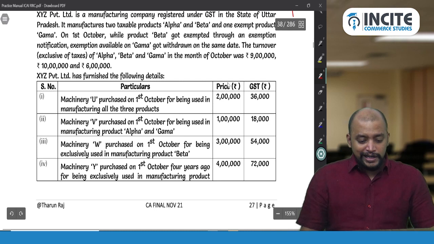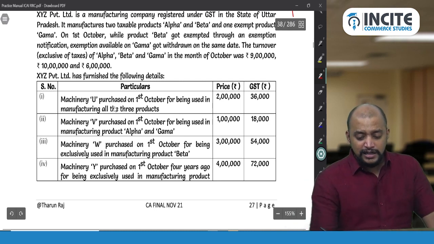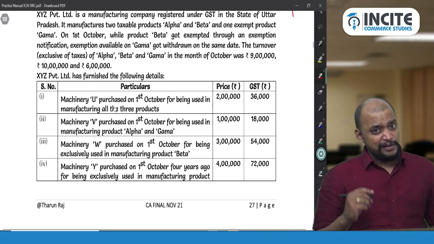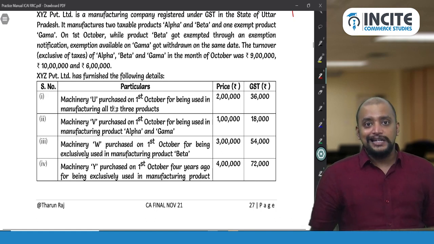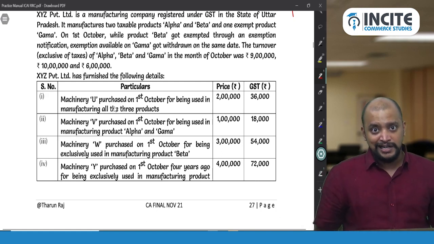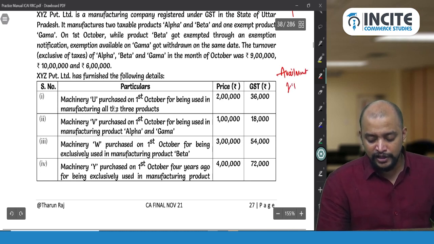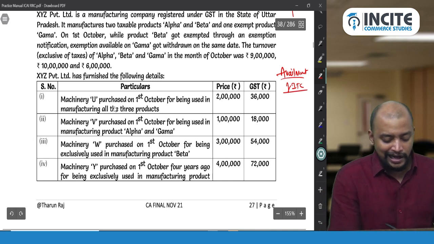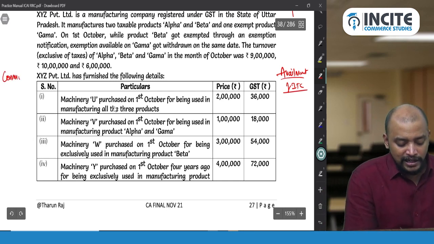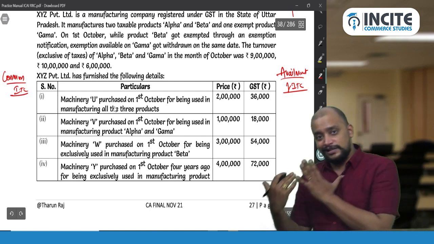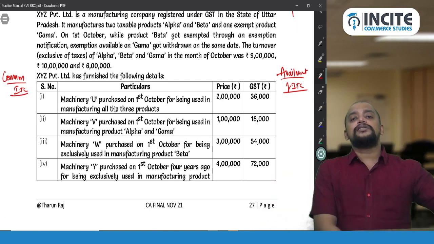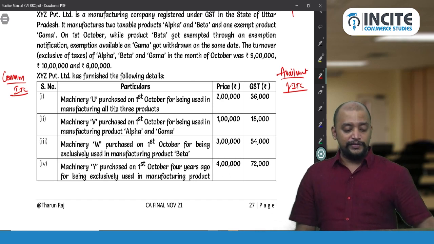So what is the first case? I need to know what is the GST payable and what is the ITC for the purpose of availment. So for the current month, will we avail ITC, and will it be taken as common ITC or not? First, whether we will take ITC or not this month, and whether it will be treated as common ITC or not. That is what we need to find.